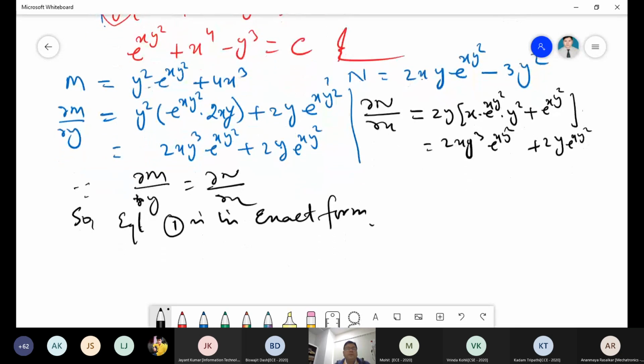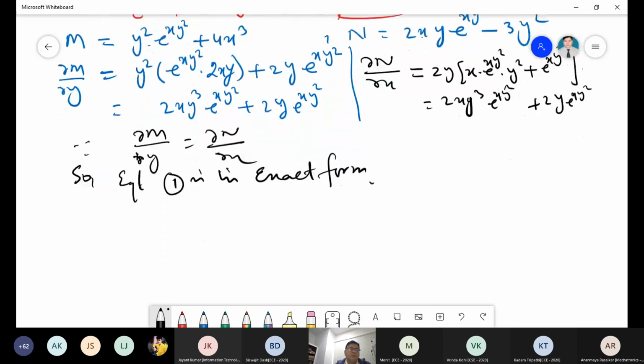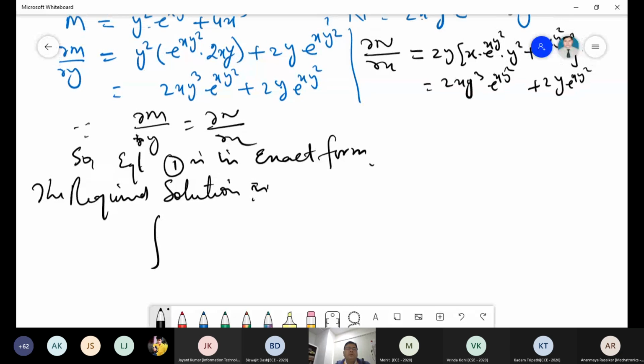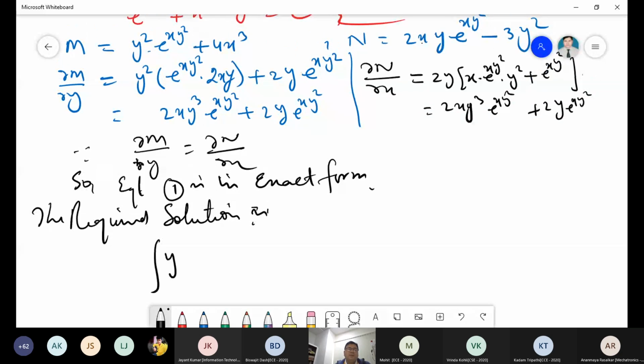Now what is the solution? The required solution is the integration of M dx. So I am taking the M. Your M is y square e to power xy square plus 4x cube, dx, with y constant.